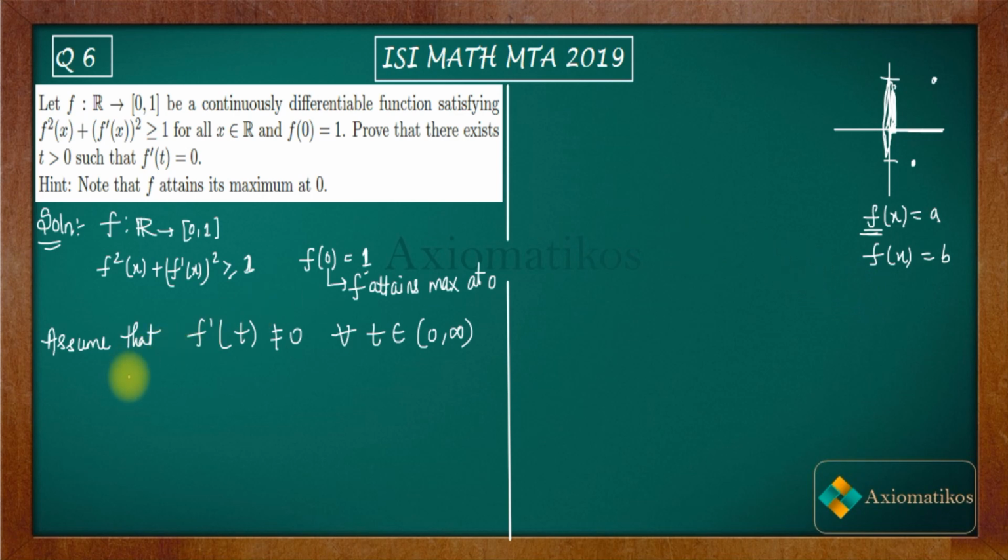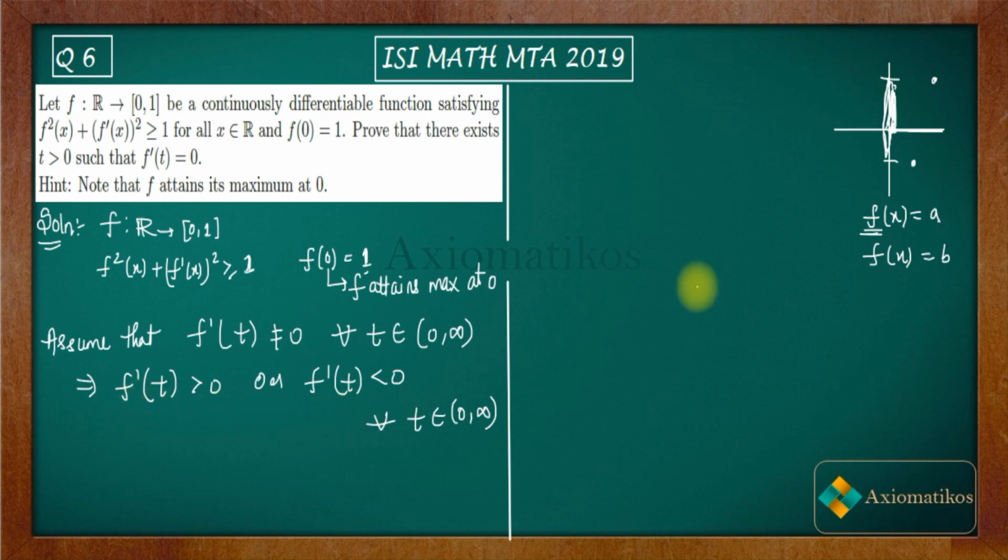Now using this result, we can say that your f dash of t is either greater than 0 or f dash of t is completely less than 0, for all t belonging to 0 to infinity. Why? Because otherwise you will have this problem: suppose there exist two points where it is greater than 0 and less than 0.